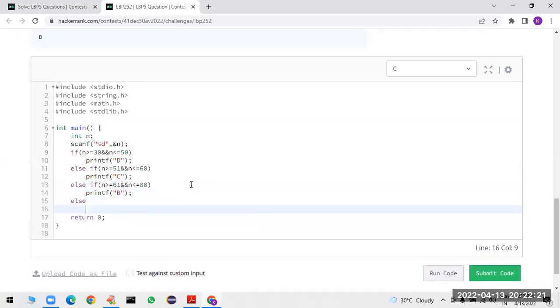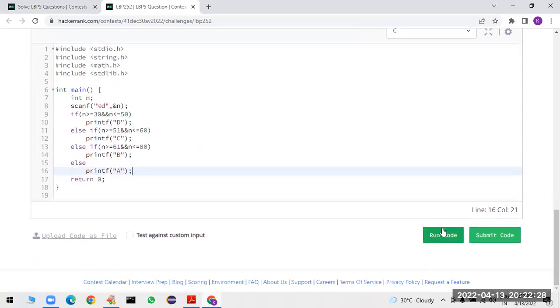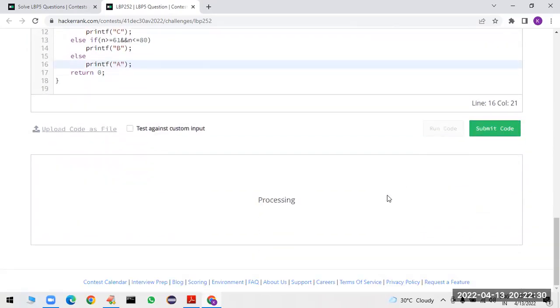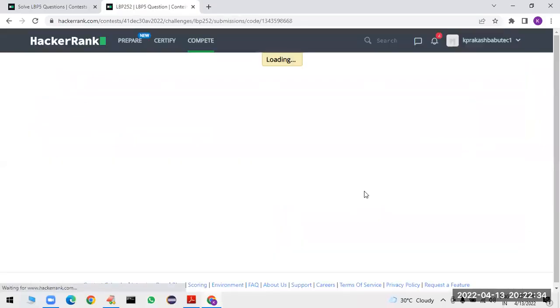Else, the grade is nothing but C. Sorry, A. Like this, we have to print. Let me run the code. It is working perfectly for all the test cases.